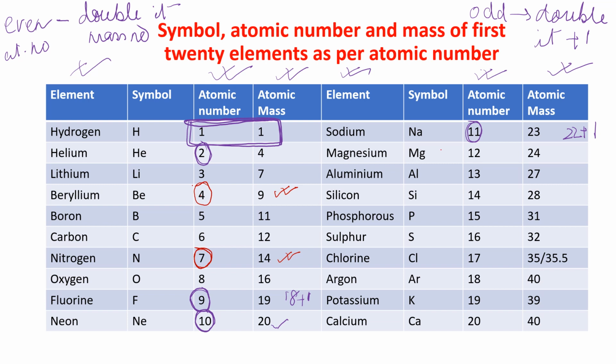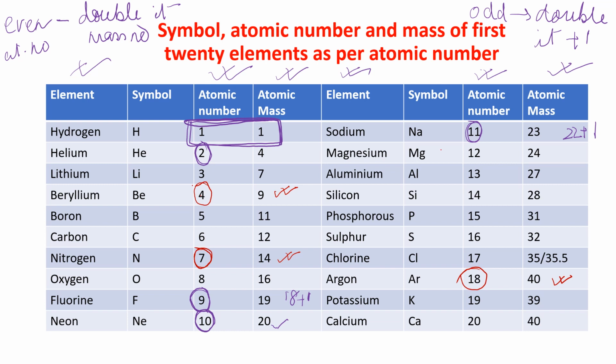This is another exception. Come to argon. Now see, its atomic number is 18. So it's an even number. So just double it. That is 36. But its atomic mass is 40. Now see that chlorine I have written 35 and 35.5. So chlorine, it is 17. The 17 is an odd one. So it is just double plus 1. That it should be 34 plus 1. So it should be 35. But actually the atomic mass of chlorine is 35.5.